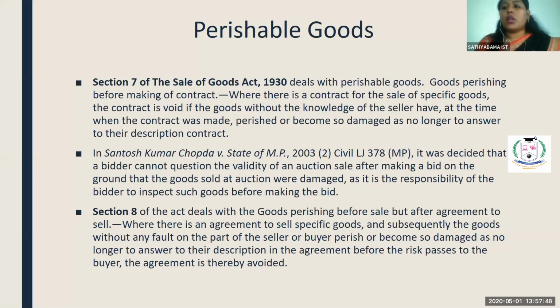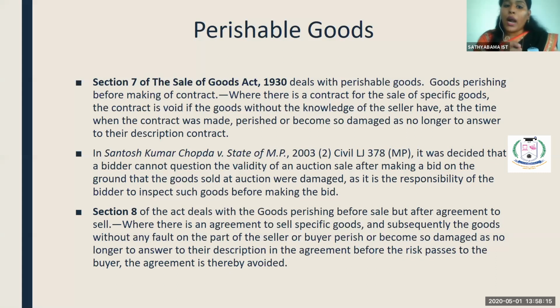Section 7 says about the perishable goods: goods perishing before making of contract. So what about the goods perished before making a contract? See, I'm entering into a contract for purchasing fruits, a basket of fruit. The seller, without knowledge of the condition of the goods, is entering into a contract to deliver the goods without knowing that the goods are already perished. The goods are already damaged.